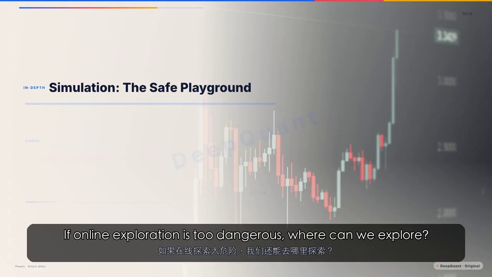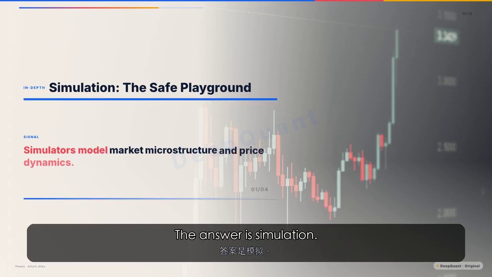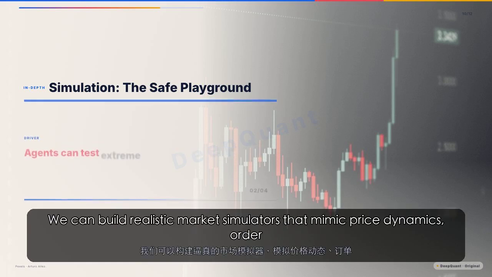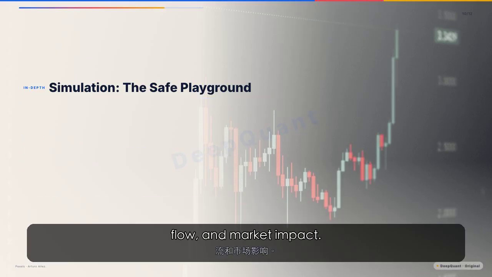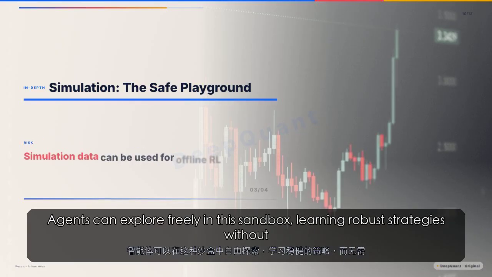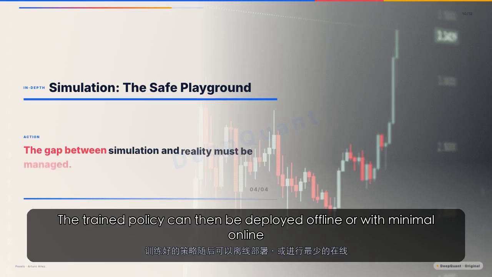If online exploration is too dangerous, where can we explore? The answer is simulation. We can build realistic market simulators that mimic price dynamics, order flow, and market impact. Agents can explore freely in this sandbox, learning robust strategies without risking real capital. The trained policy can then be deployed offline or with minimal online adaptation.